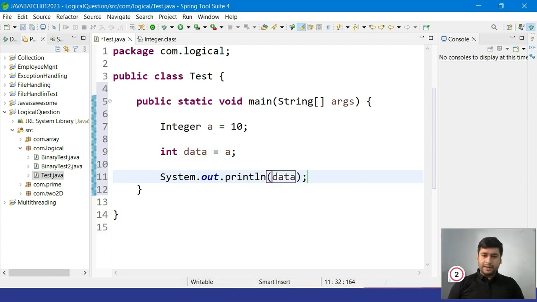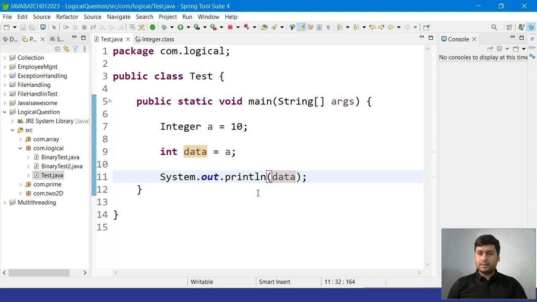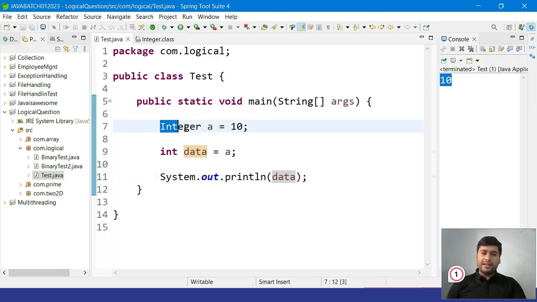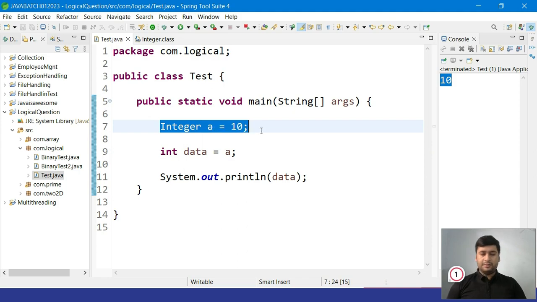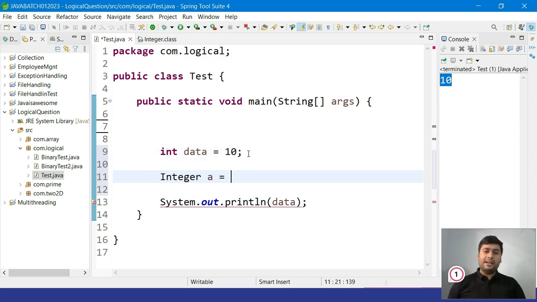If you run it, it's printed. So we are converting our object into a primitive data type, and that is called unboxing. Now let me convert it the other way. Here I give 10, a primitive value, and I store it in Integer a, then print a.